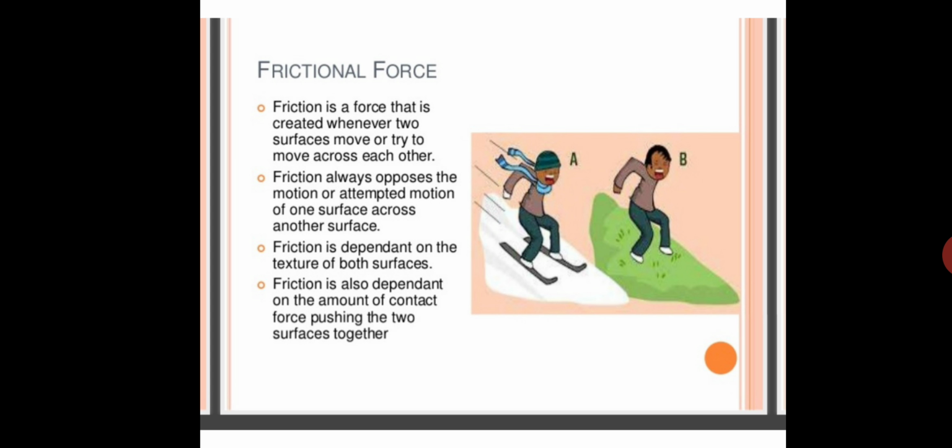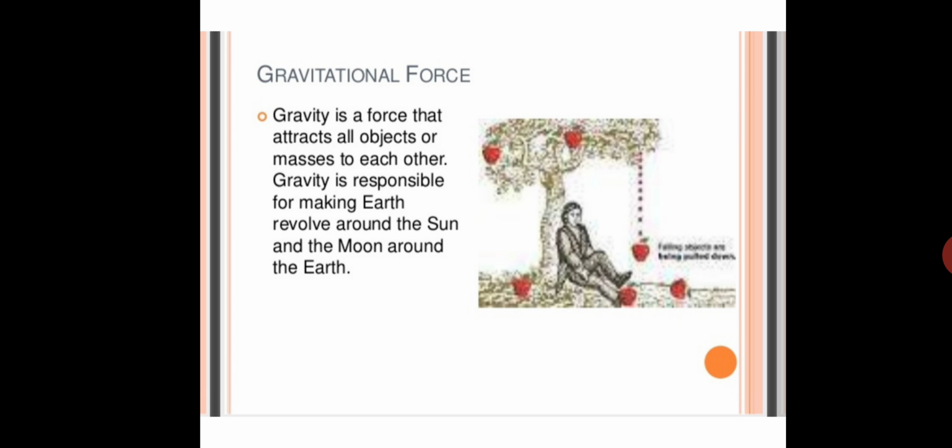Now, next comes gravitational force. Gravitational force is also known as gravity. So, what is gravity? Gravity is a force that attracts all objects or masses to each other. And gravity is responsible for making the Earth revolve around the sun and the moon around the Earth. If gravity were not there, then we would float over the surface of the Earth. Just because of gravity, all objects come towards the Earth.